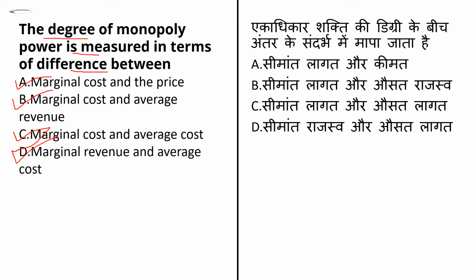The degree of monopoly power is measured in terms of the difference between marginal cost and the price. In a perfectly competitive market, price equals marginal cost and a firm earns zero economic profit. In monopoly, the price is set above the marginal cost and a firm earns positive economic profit. So the answer for this question will be option number A, that is marginal cost and price.